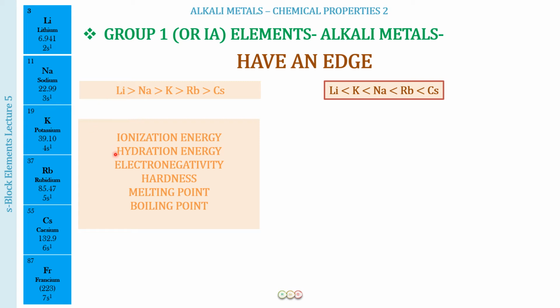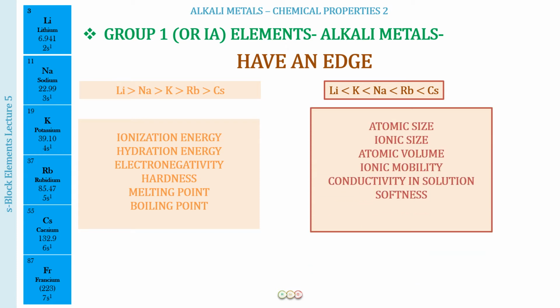Then the hydration energy values are highest for lithium ion. Then we have electronegativity values for lithium. Then hardness is going to be maximum for lithium. Cesium is going to be the softest of them all. Melting and boiling points are going to be highest for lithium.